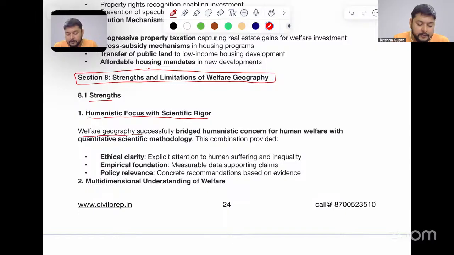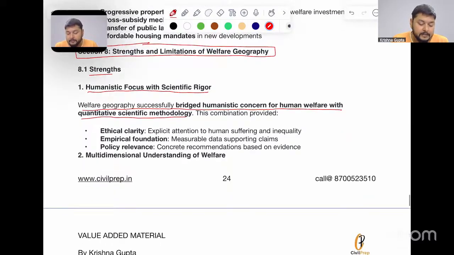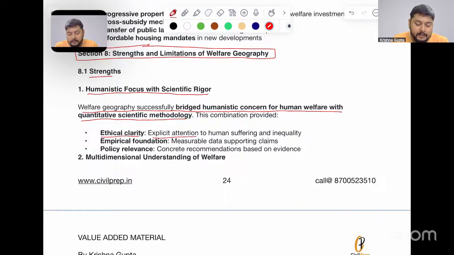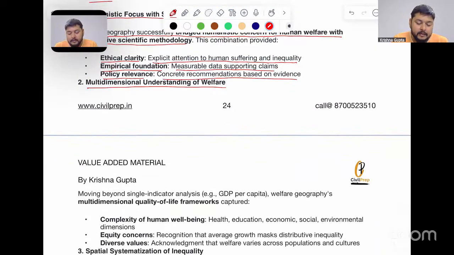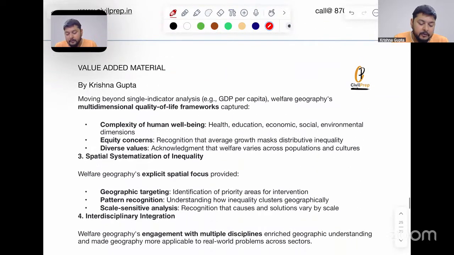Welfare geography successfully bridges humanistic concerns for human welfare with quantitative scientific methodology, which combines ethical clarity, explicit attention to human suffering and inequality, empirical foundation, measurable data supporting the claims. Policy relevance: concrete recommendations based on the evidence are seen. Then, multidimensional understanding of welfare, moving beyond single indicator analysis like GDP per capita. Welfare geography's multidimensional quality of life framework is captured here.